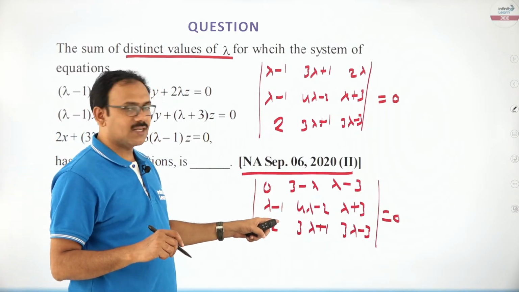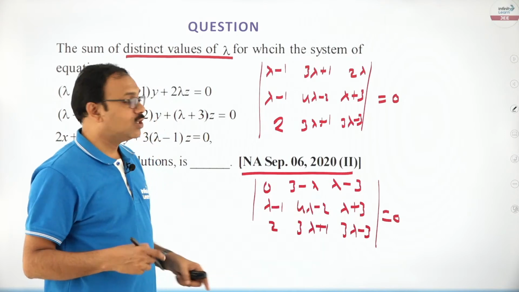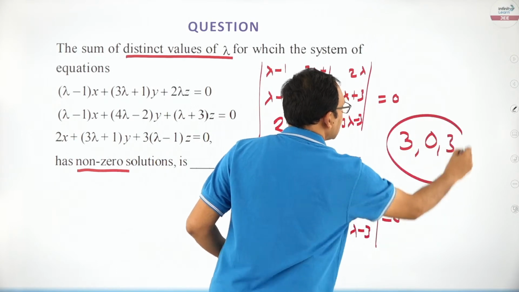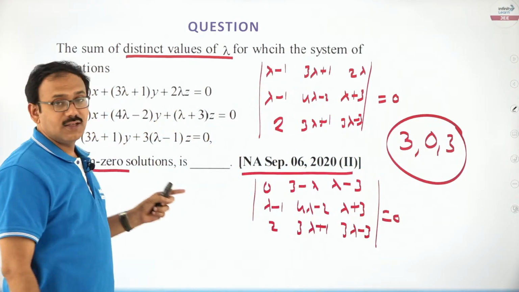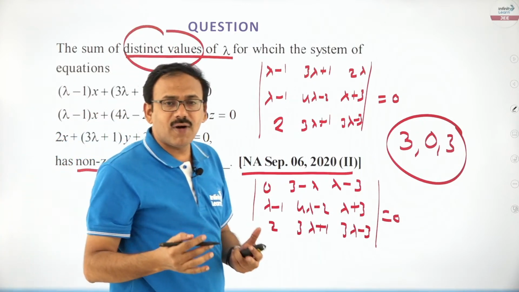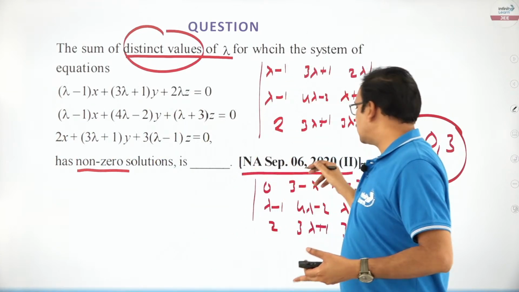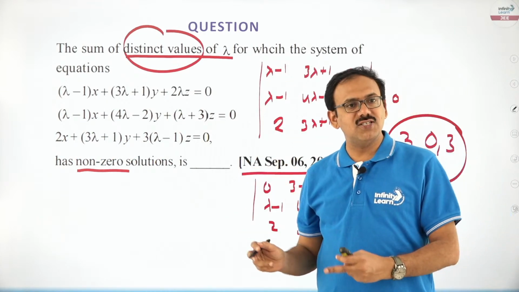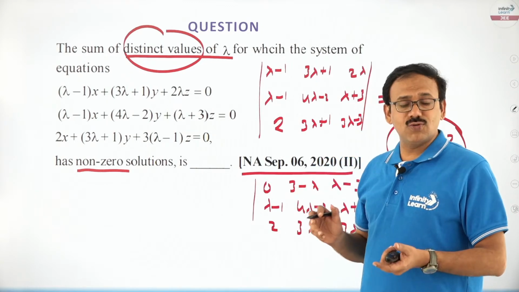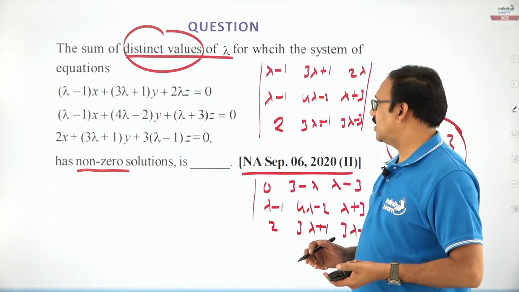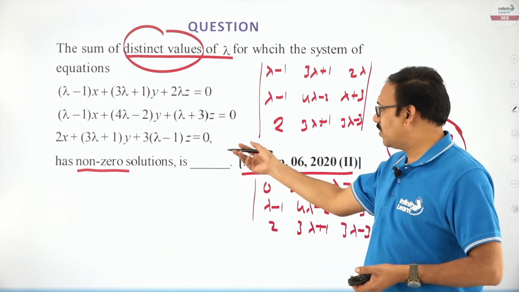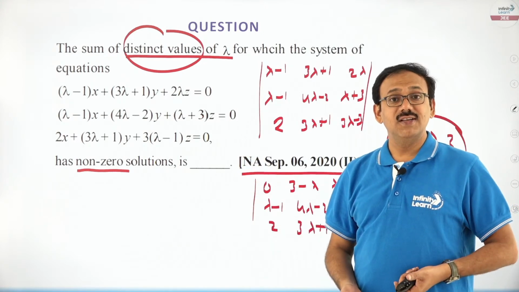At this stage you can further simplify, or if you expand you will get the other two roots to be 0 and 3. These are the three roots. Suppose you don't read this word distinct values, and you want the sum of values of lambda, you need not solve the equation. In the cubic equation itself you can say the sum of the roots is minus b by a. Some students have answered that, unfortunately, because the sum of the roots is going to be 6. This is a numerical answer type question, and they kept 6 instead of 4.